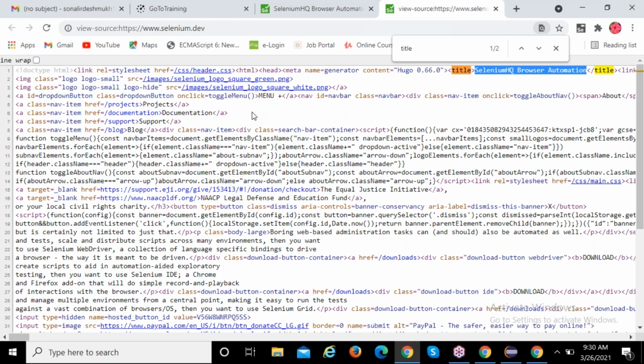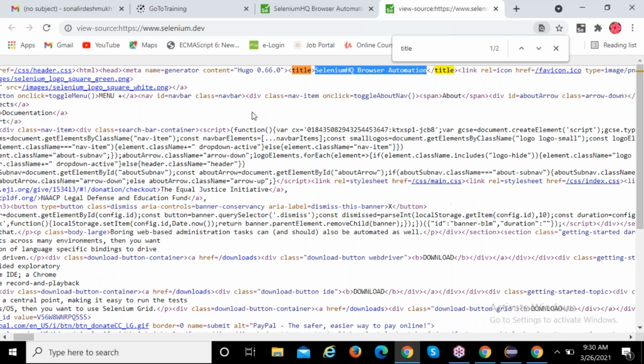In automation, how do I need to automate, how do I need to verify and validate that? In automation, they provide some basic default commands. Driver dot get title. Based on get title, we can verify the page title.